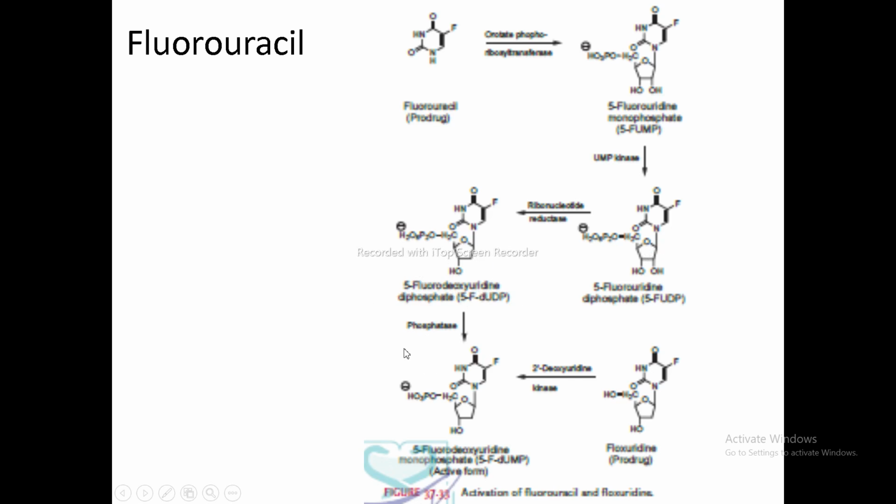Then by the phosphatase enzyme, we get our active drug of fluorouracil, that is 5-fluorodeoxyuridine monophosphate. In this step, the new phosphate group which was added by the UMP kinase gets removed to form our active drug, 5-fluorodeoxyuridine monophosphate.